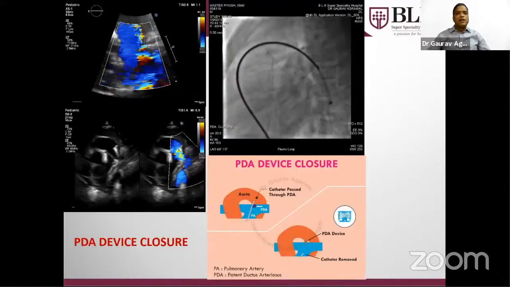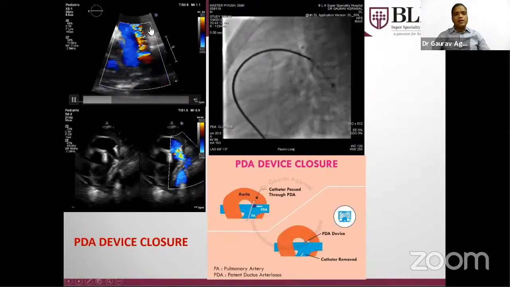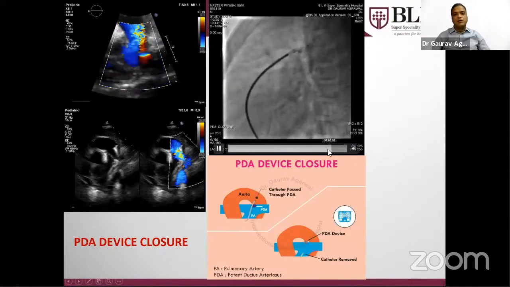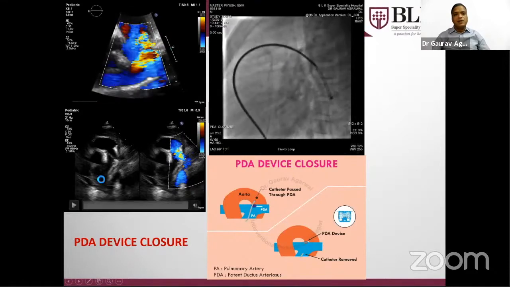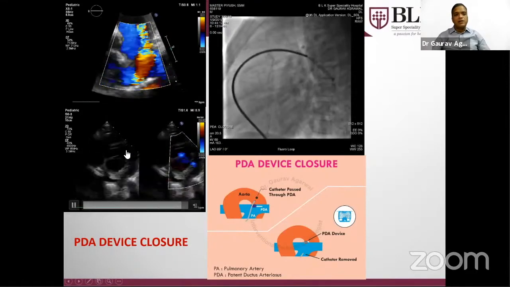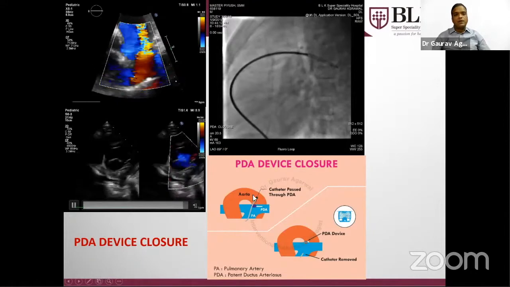This is a 5-year-old child. You can see there is a PDA from descending aorta to PA that was closed in the cath lab. This is the aortic end of the device. This is the PA end of the device. This is the post device. Here you can see there is a device. There is no red flow here now.